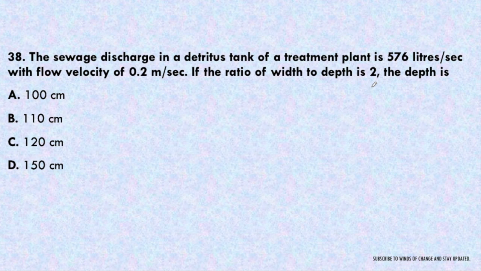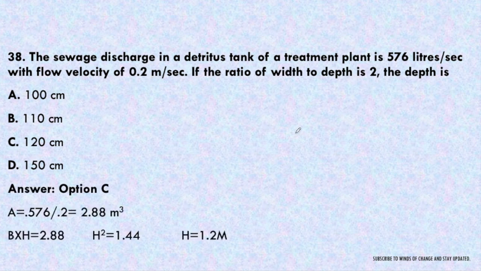Area is discharge divided by velocity: 0.576 divided by 0.2, so it will be 2.88 m cubed. Now b into h, width into depth, is 2.88, and since width is twice the depth, depth square is 1.44, so depth will be 1.2 meter, that is 120 centimeter. C will be the correct answer.